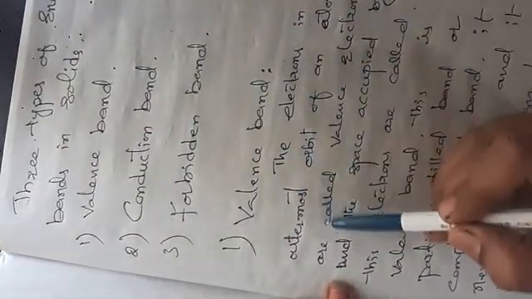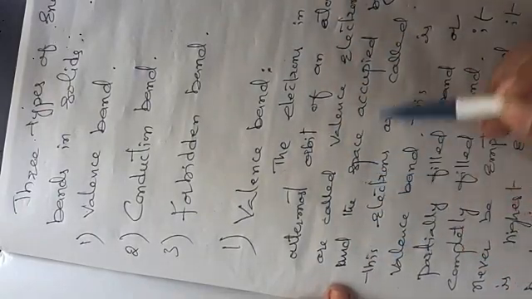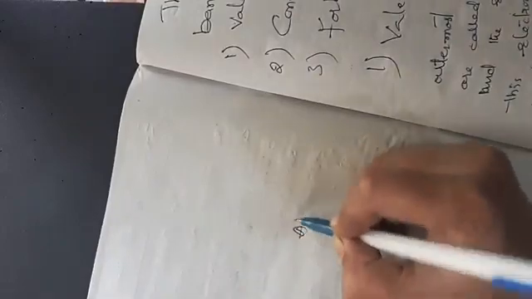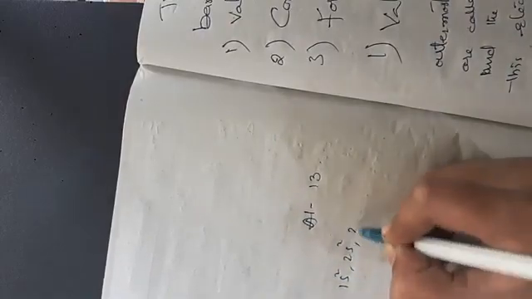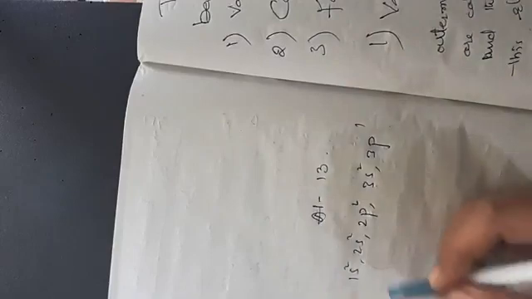First of all, what is the valence band? The electrons in the outermost orbit of an atom are called valence electrons, and the space occupied by these electrons is called the valence band. For example, take aluminum. Aluminum's atomic number is 13. If you write the configuration, it is 1s2, 2s2, 2p6, 3s2, 3p1. So this is 2, 8, 3, totaling 13. We all know the number of shells.